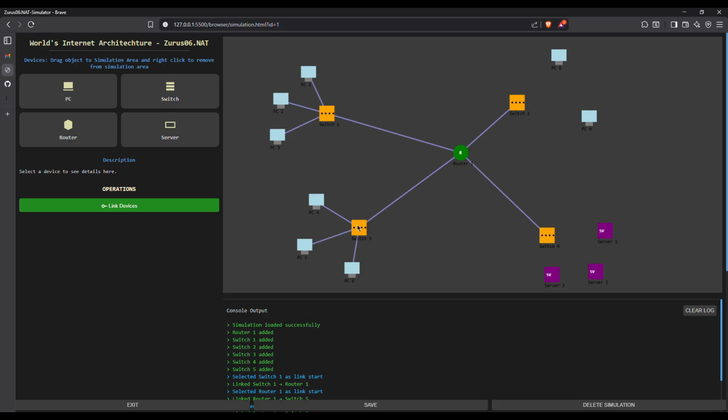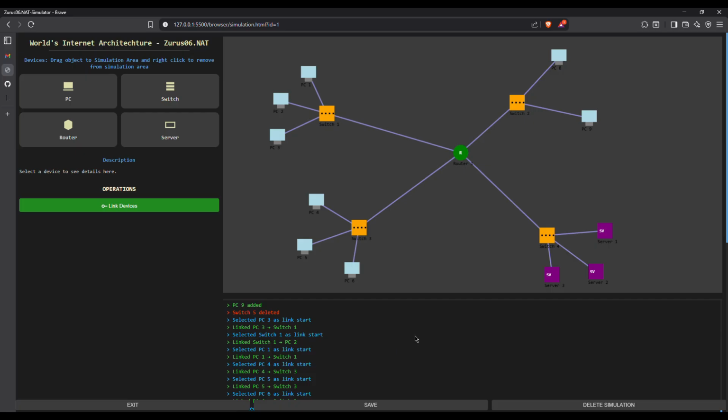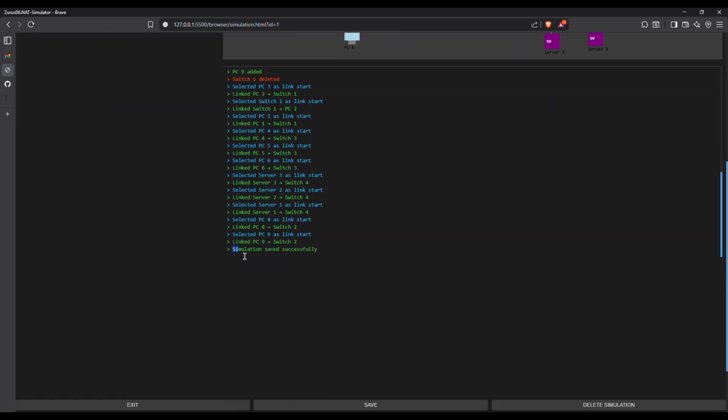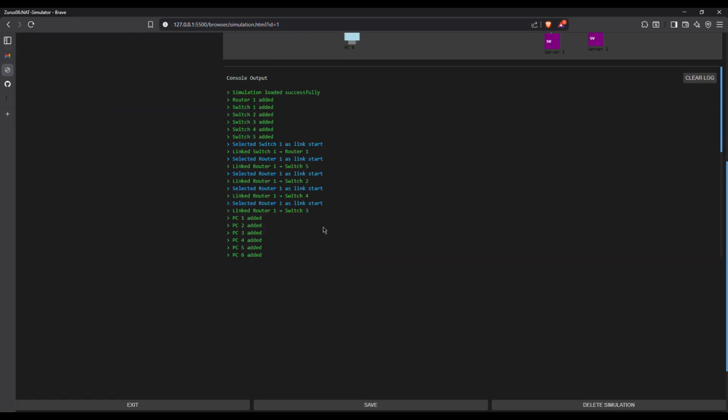You can link a PC to a PC, 10 PCs to one PC. You can actually do any of those, but it's not advisable. It's just a diagram to use and explain more of what you said in your post. That's what the simulations are. So I can save. When I save, I go down here to see whether it was saved successfully on our log, because every single thing that you do is being logged out here.